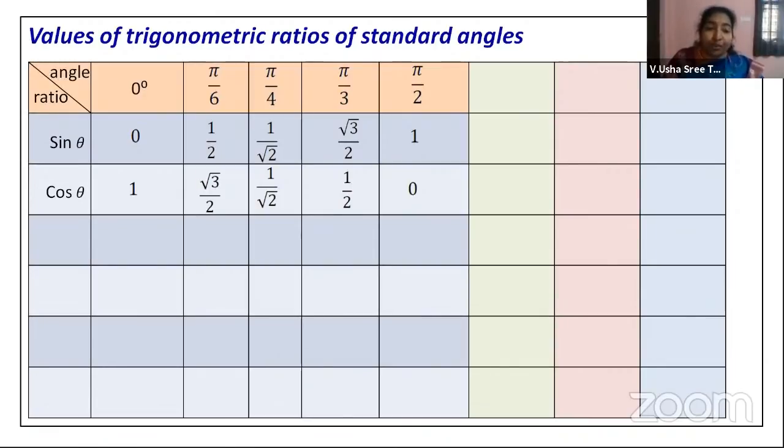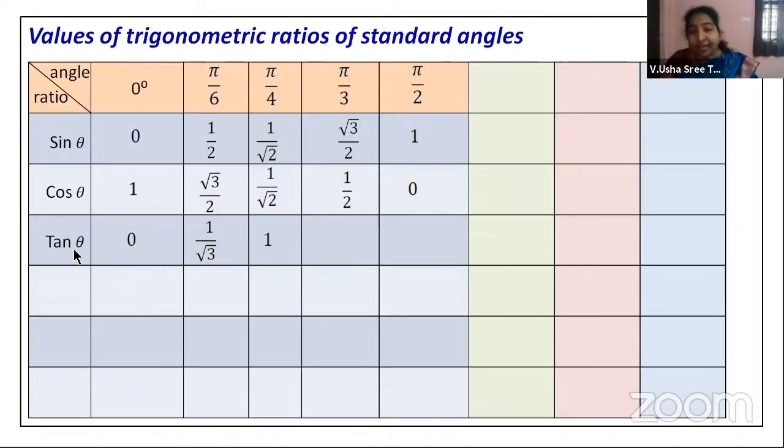Now, once you know sine and cos values, you can always calculate tan theta. Tan theta is nothing but sine theta by cos theta. So it is 0 by 1, which is 0. 1 by 2 divided by root 3 by 2 is nothing but 1 by root 3. That is tan 30 is 1 by root 3. Now tan 45 will be 1 by root 2 divided by 1 by root 2, which is equal to 1.